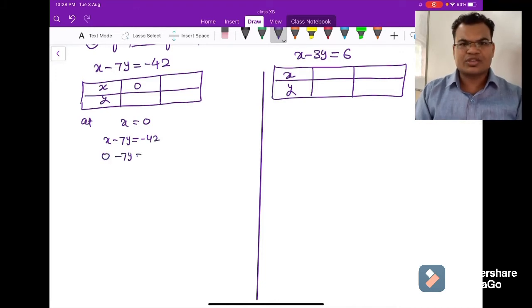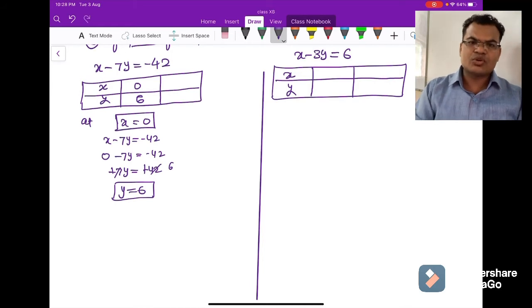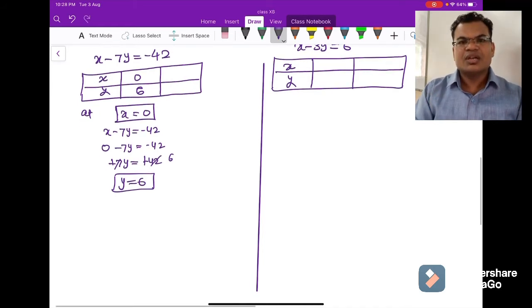Now what will you put? x equals 0. So minus 7y equals minus 42. Minus minus cancel. So 7 sixes are 42. Okay, so when x equals 0, y is 6, right? So x equals 0, y is 6. These are the two values, I mean the first solution of the equation.